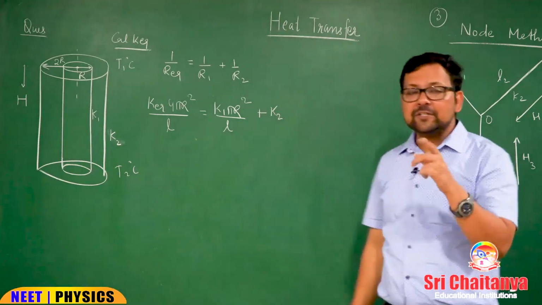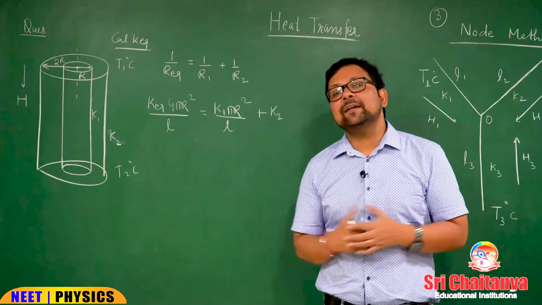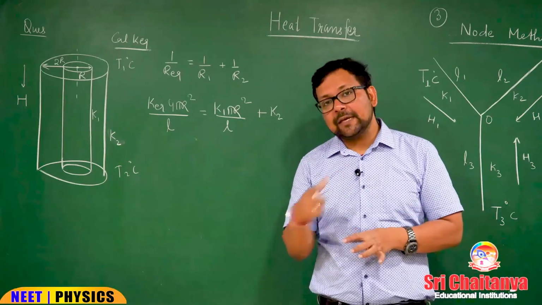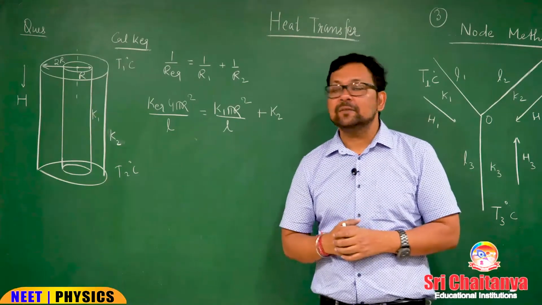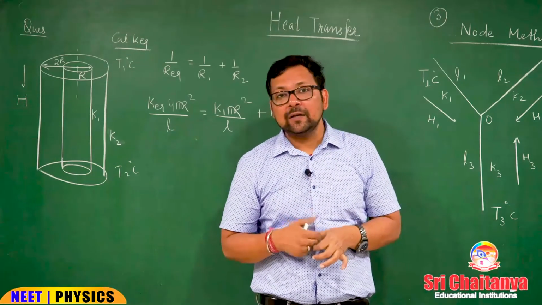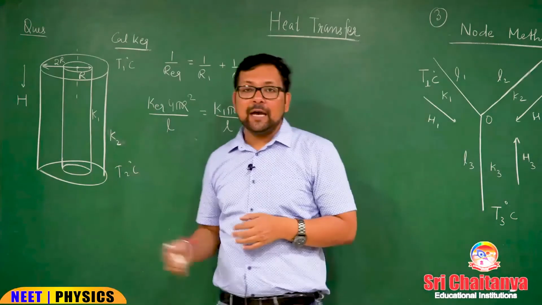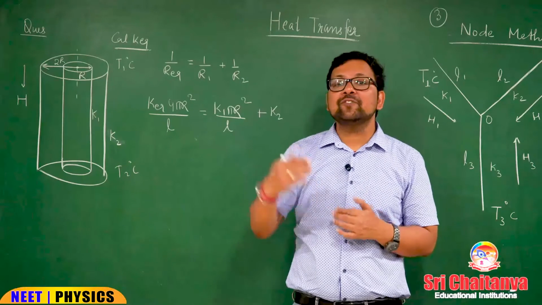Now, it is very interesting to notice one thing here. What is the area of the second cylinder? It is not the cross sectional area, rather it is the area through which heat is entering the second cylinder. So, the total cross section of the second cylinder is 4 pi r square, but out of that, pi r square has been occupied by the first cylinder. So, what area is left for the second?